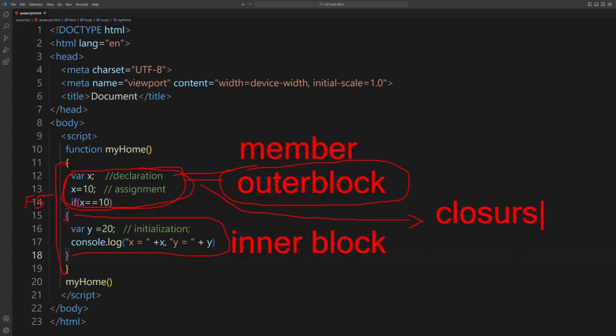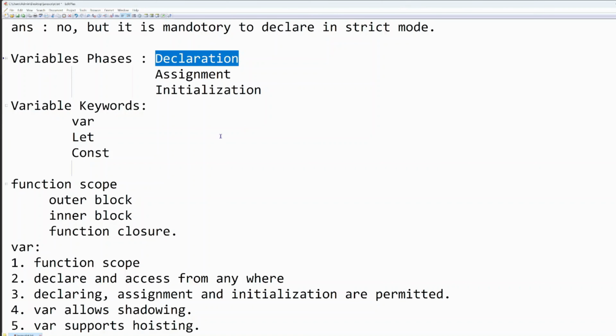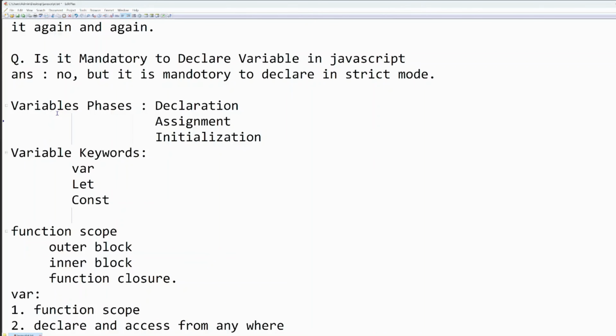So you have understood what is outer block, what is inner block, and what is function closure. And we have known about what is function scope. Function scope is where the function starts and where the function ends. That area is called function scope. So now you have seen about variable phases, which are declaration, assignment, and initialization. And we have learned about function scope. Inside the function scope, we have outer block, we have inner block, and we have function closure. Very important for interview questions.